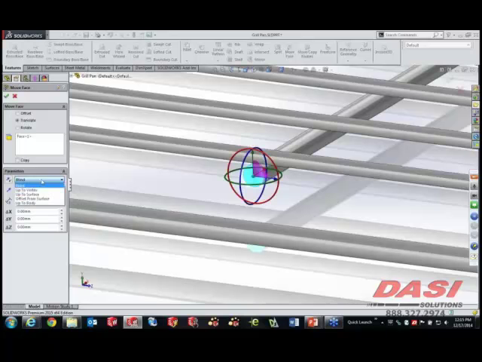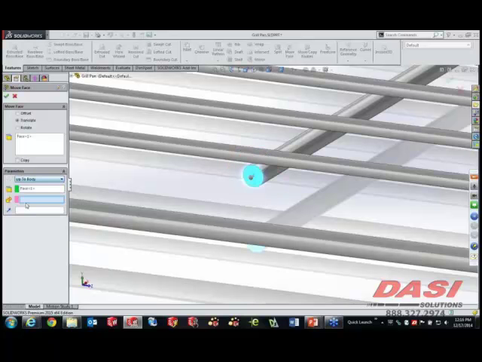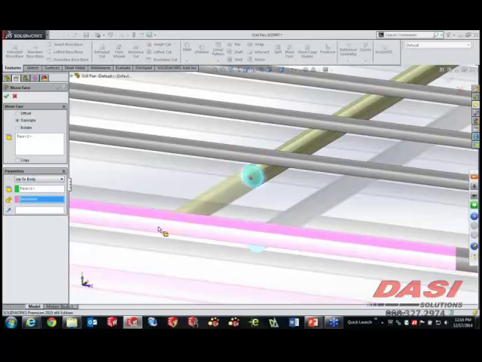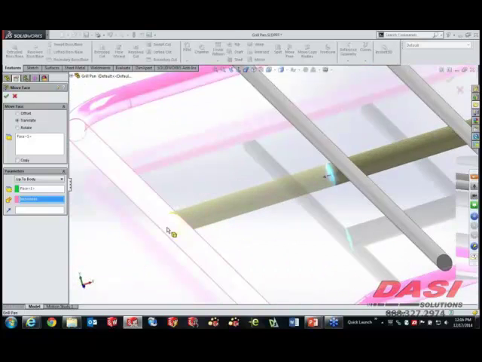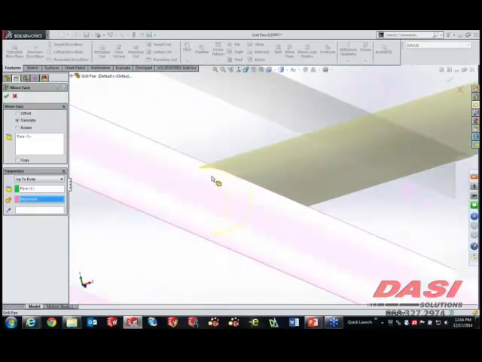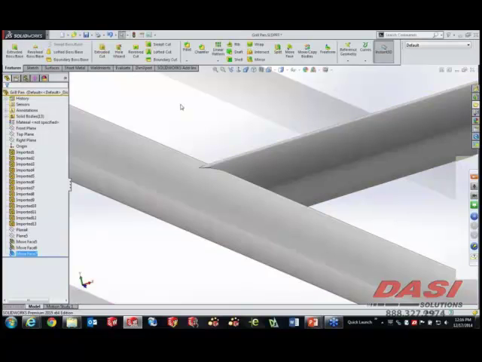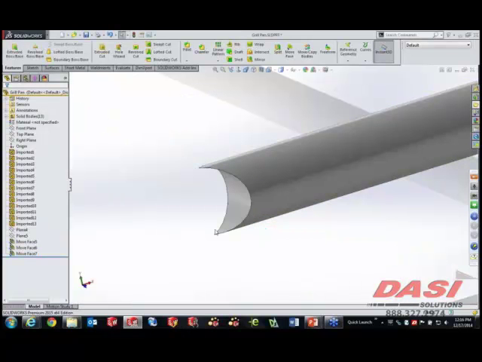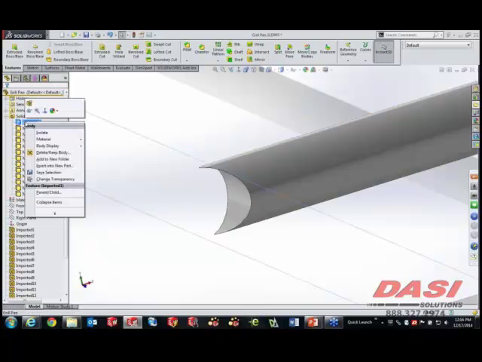So in this case, we'll go ahead and grab this face. And instead of translating at a distance, we'll use the proper end condition, up to body. Now, as it translates, it's going to hit this solid body, multi-body part in this case. And it gives us that nice little bird's mouth that you get as two round pipes, like a bike frame or a tube steel frame, come together. You can see that the shape is created.